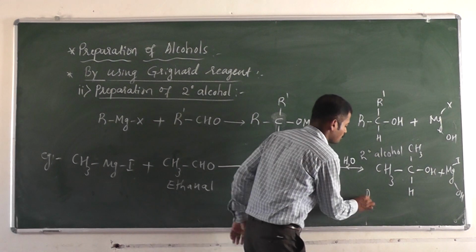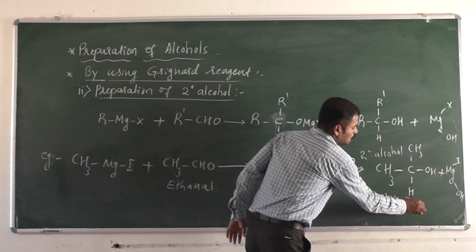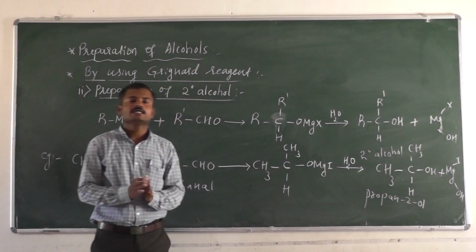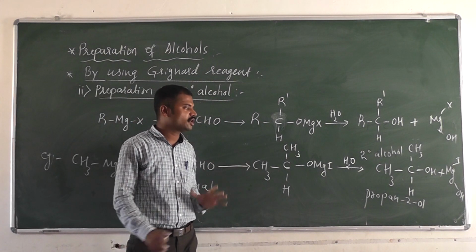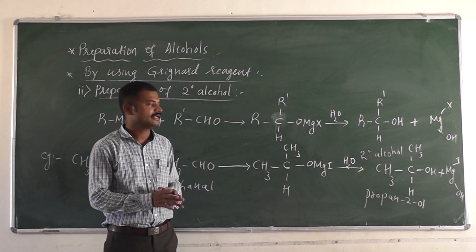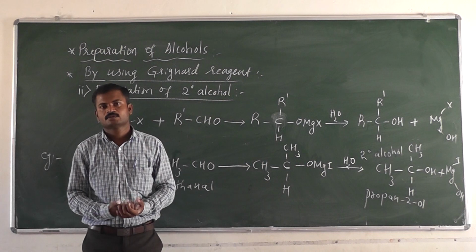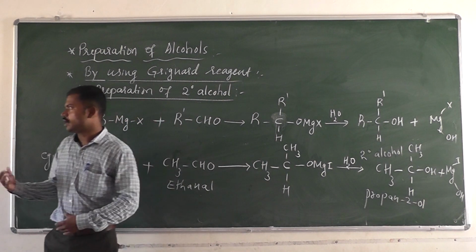The name of this compound is propane 2-ol. Why is it ol? It is a suffix for the alcohol. The position for the alcohol is the second position, therefore propane 2-ol. So this is a preparation of the secondary alcohol.